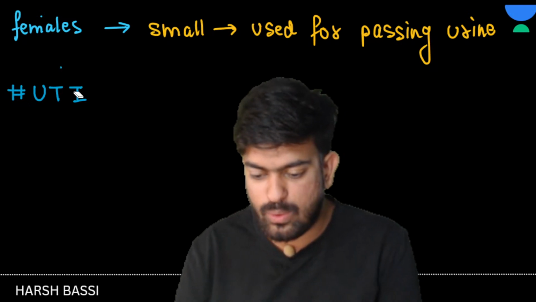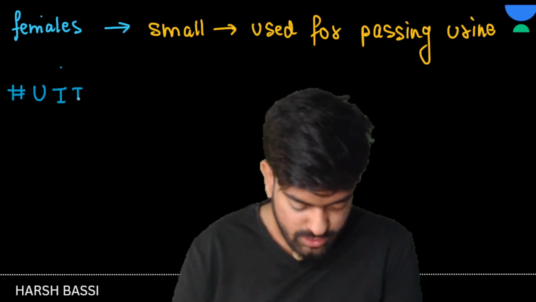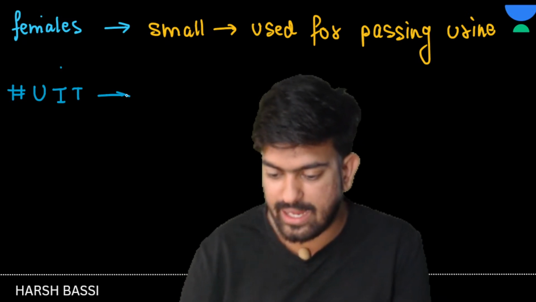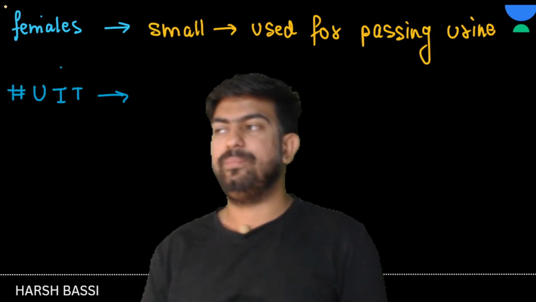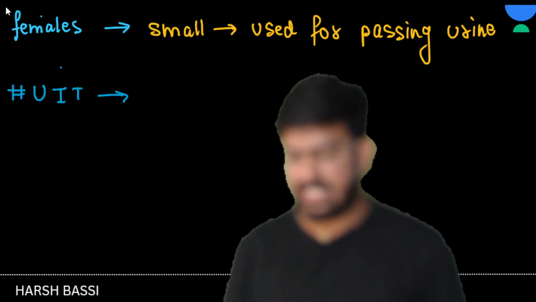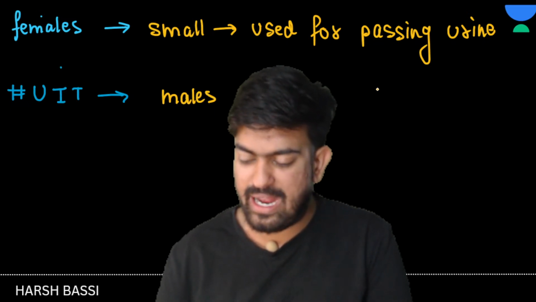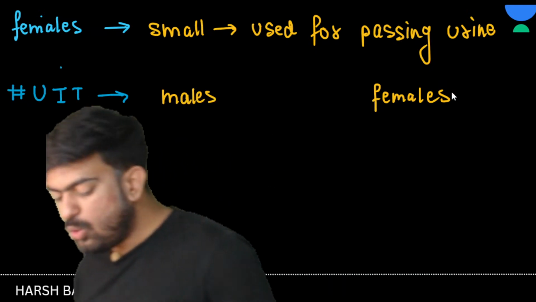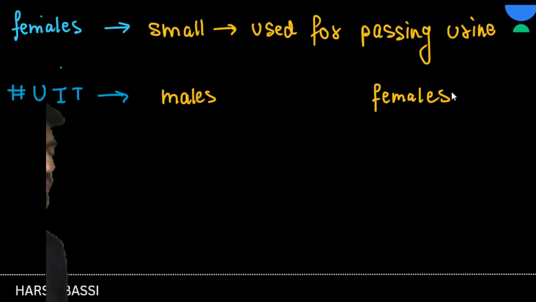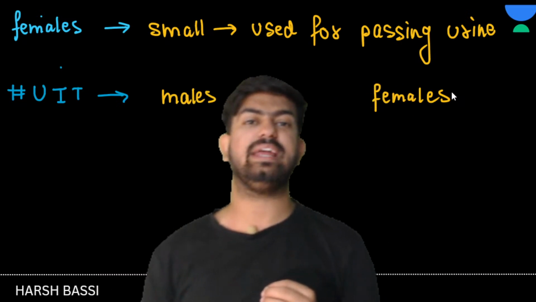Instead of UTI I wrote UIT, do you see, children? UTI, okay? So UTI is what? UTI is urinary tract infection. See, if I say that in males and females, who is having a higher chance of UTI? Are males having the higher chance of UTI or are females having the higher chance of UTI?